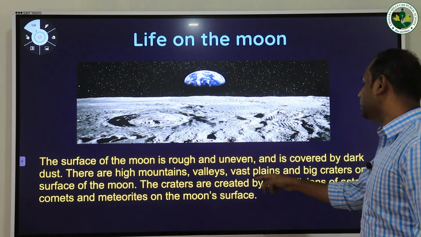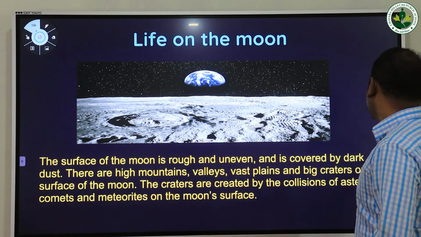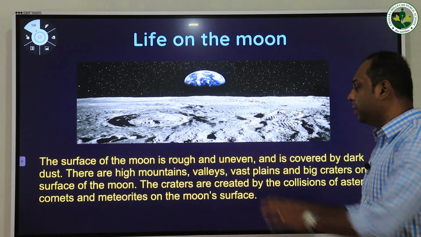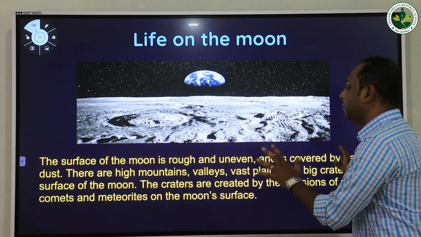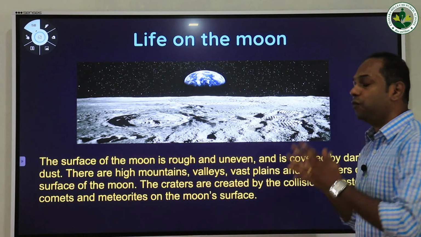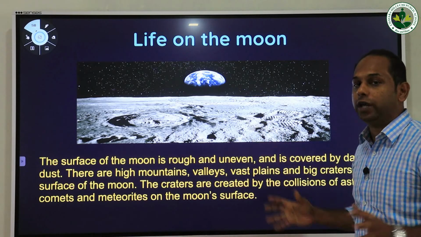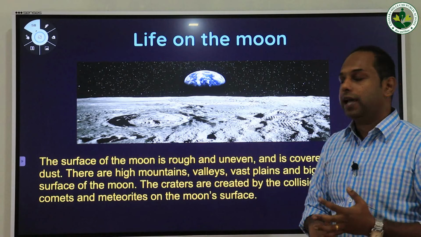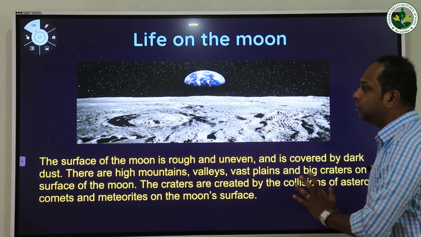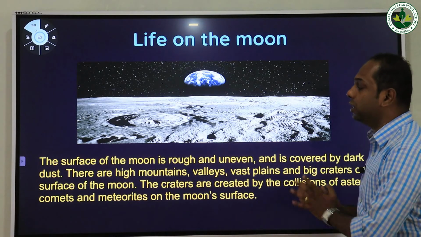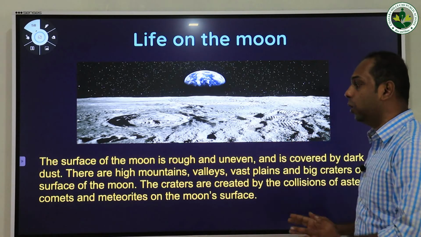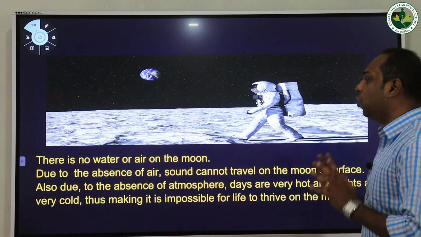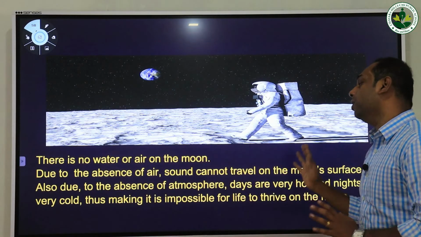The craters are created by the collisions of asteroids, comets and meteors on the moon's surface. Many researchers have found that these big holes or craters are formed by the collision of meteors, comets and asteroids. So the deep holes that we see on the surface of the moon are formed by the collision of asteroids, comets and meteors.